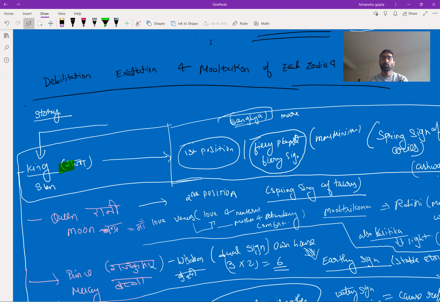Till 10 degrees. In Aries sign, the first nakshatra is Ashwini nakshatra, and Ashwini is known as the son of Sun. That is why the king loved his son, and due to that he was so much happier in that sign. So it is very favorable for him to show his whole power.